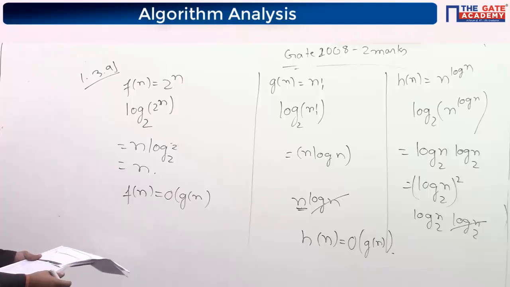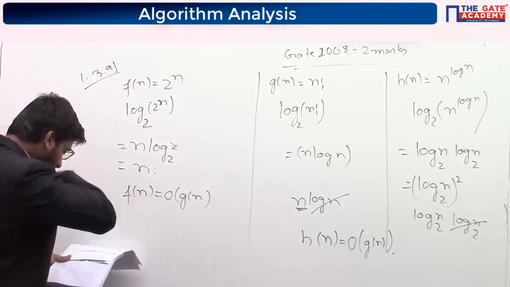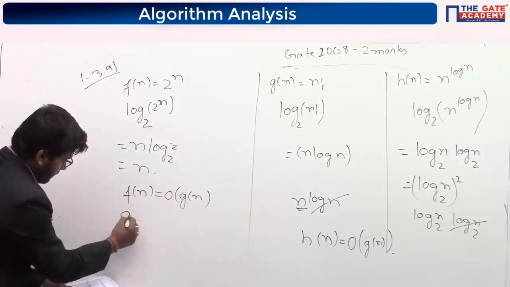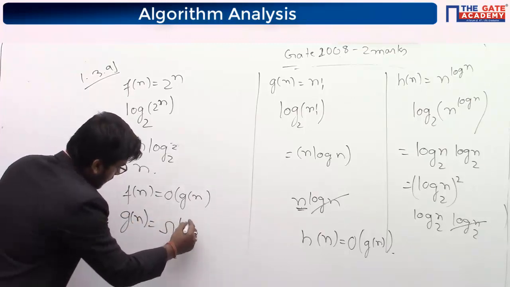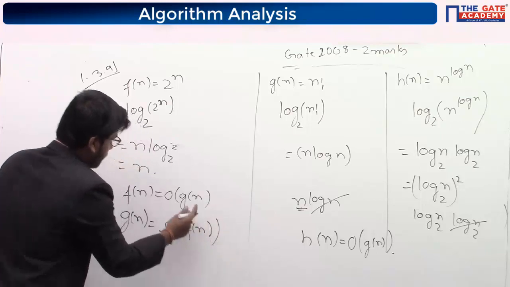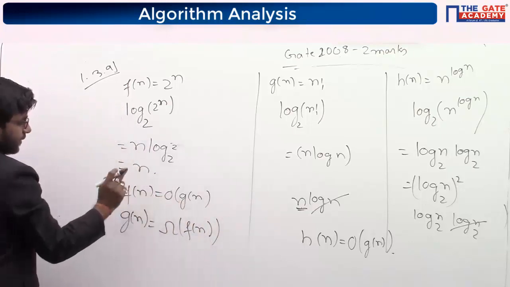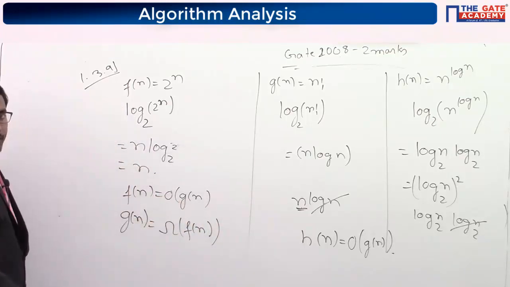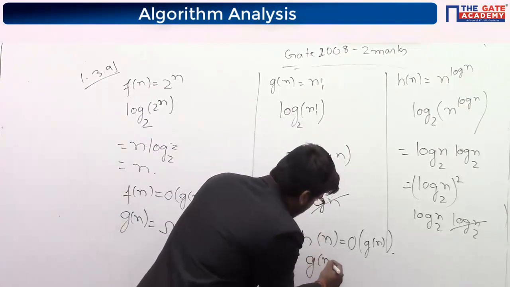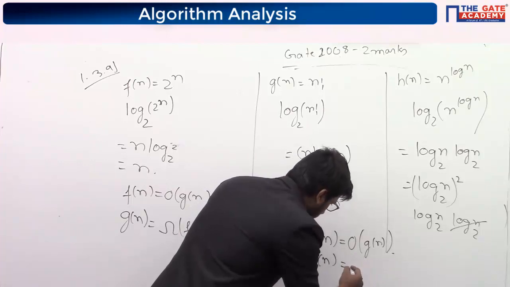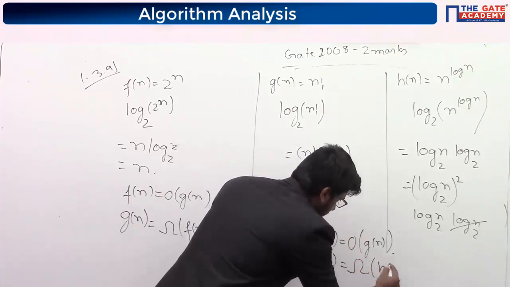And another way of writing this is Gn is omega of Fn, because Gn is greater, so in that way also we can write. Similarly here Gn is omega of Hn.